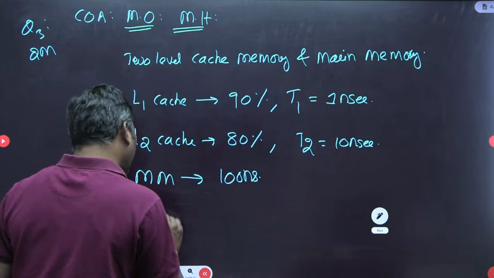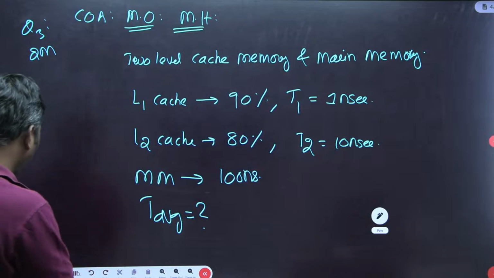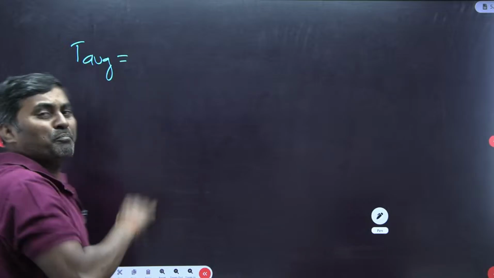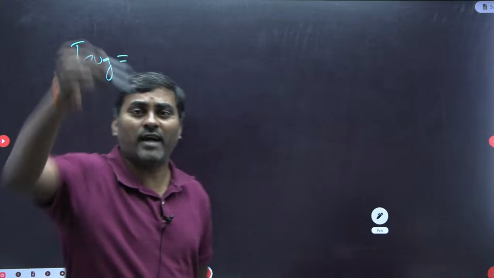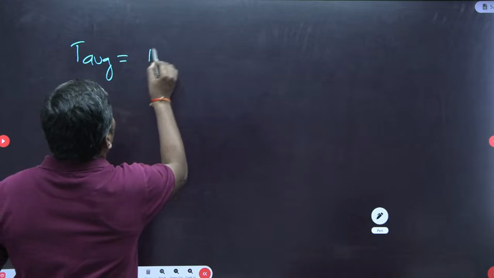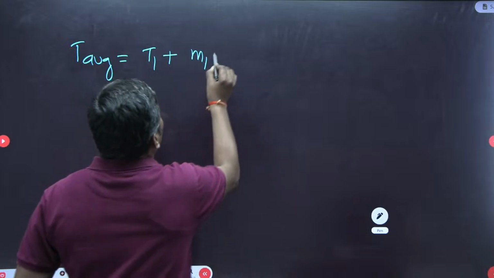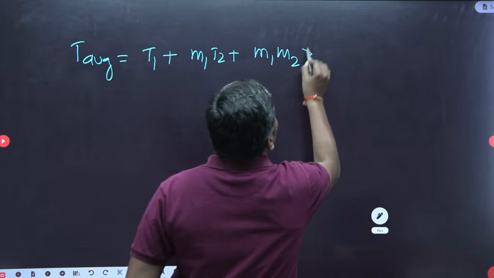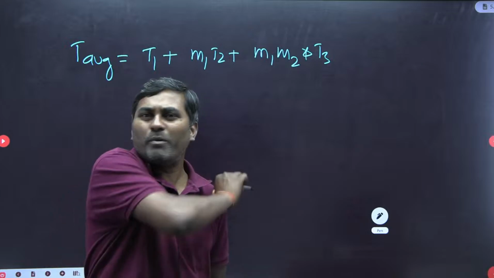So he asked for T average access time. You have learned from the class a simplified expression for level by level connectivity. In a compulsory 3-level memory hierarchy, level by level connection is there. Whether L1 hits or misses, compulsory access to level 1 is required. If there is a miss in L1, the penalty is nothing but the level 2 access time. If there is a miss in L1 as well as L2, the penalty from level 3 is required. This is a simplified expression, we can write it.